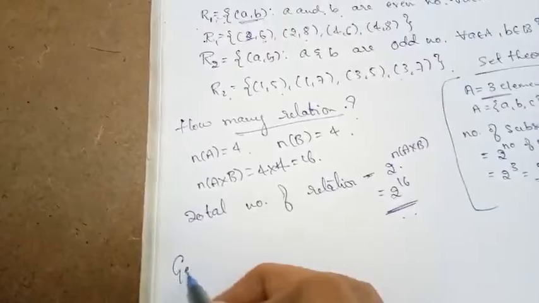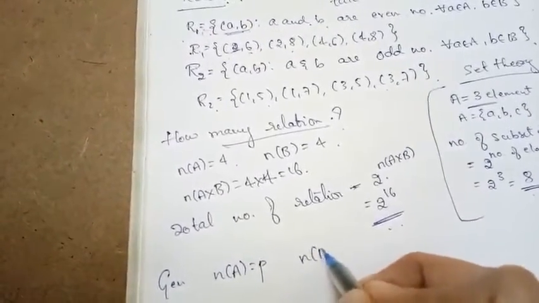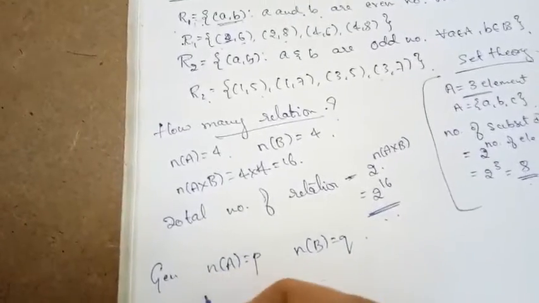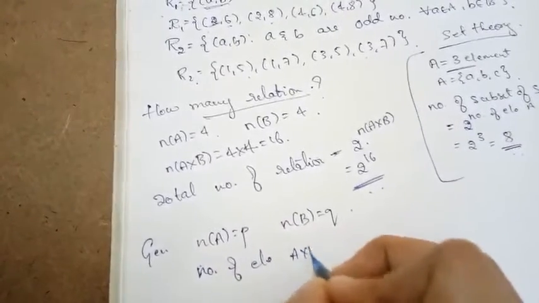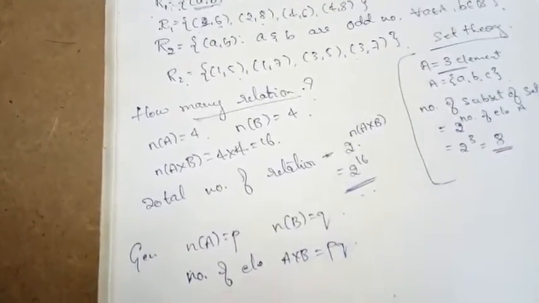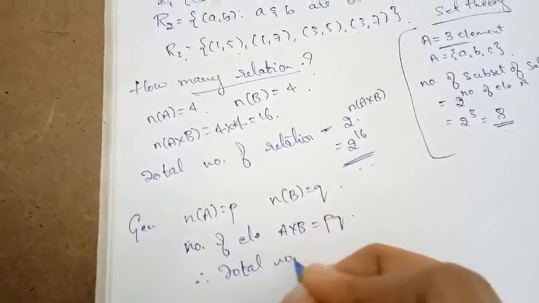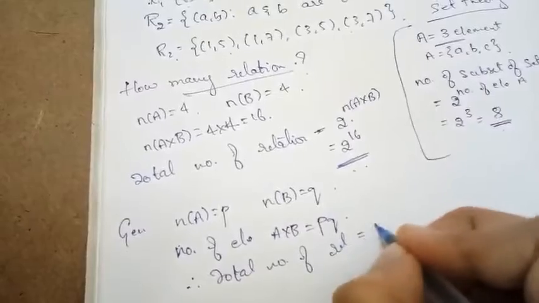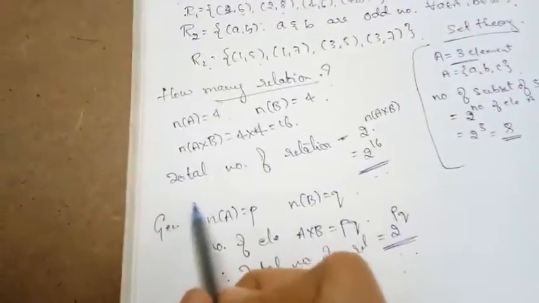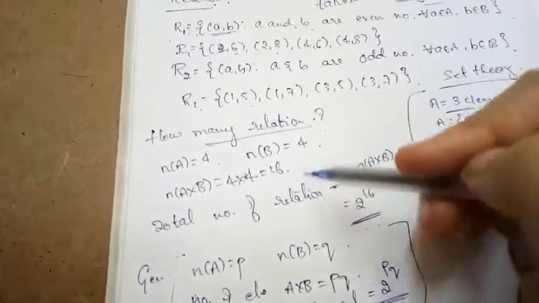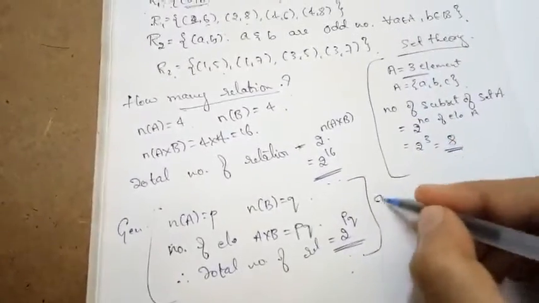In general, if the number of elements in set A is P and the number of elements in set B is Q, then the number of elements in A cross B is equal to PQ, that is the product PQ. Therefore the total number of relations is 2 to the power PQ. So this is the general way we say how the number of relations is defined or found.